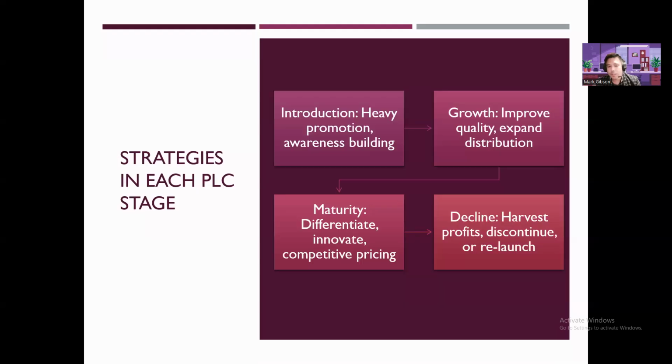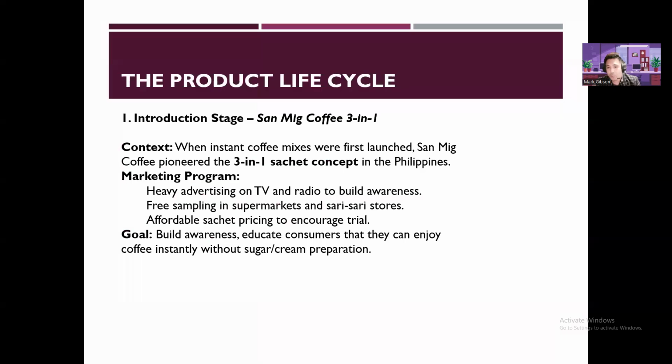In order for us to understand this product life cycle, let's look at some known brands in the Philippines. Introduction stage: San Mig Coffee 3-in-1. When instant coffee mixes were first launched, San Mig Coffee pioneered the three-in-one sachet concept in the Philippines.